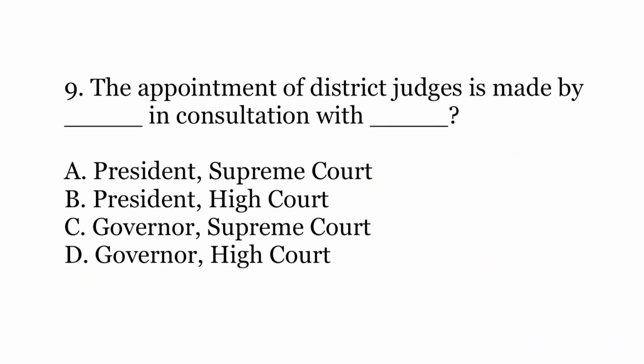Ninth question, the appointment of district judges is made by dash in consultation with dash. So you have to fill both the blanks. Options are A. President and Supreme Court, B. President and High Court, C. Governor and Supreme Court, or D. Governor and High Court. The correct answer is D. Governor and High Court. So the appointment of district judges is made by the governor in consultation with the High Court.